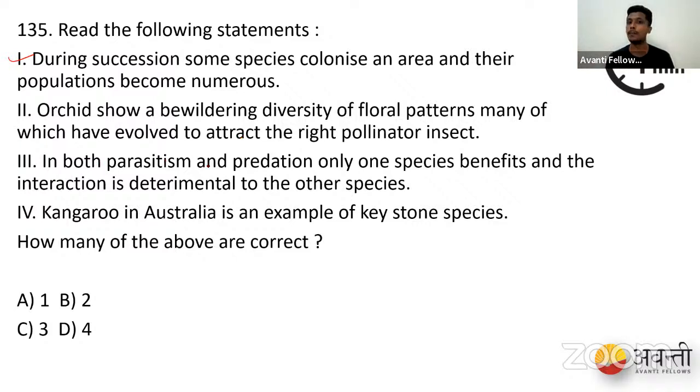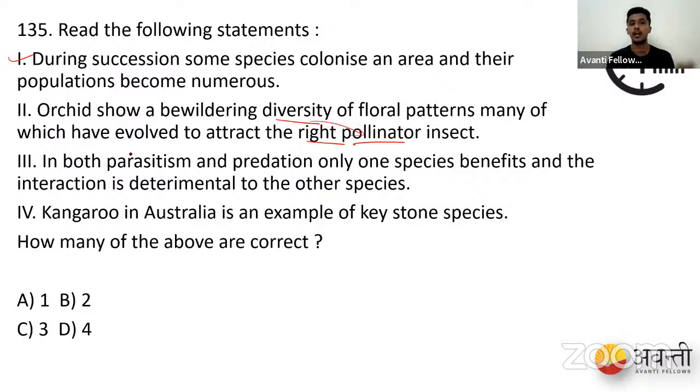Second option: orchids show bewildering diversity of floral patterns, many of which have evolved to attract the right pollinator insects. Okay, this option is right in one way and wrong in the other. The orchids have different variations and different kinds of diversity based on where they are, what kind of environment they live in, and what kind of pollinators they have. They usually attract wasps, but it is not exactly that they are designed for the attraction of the insects. So the diversity is not completely depending upon this.